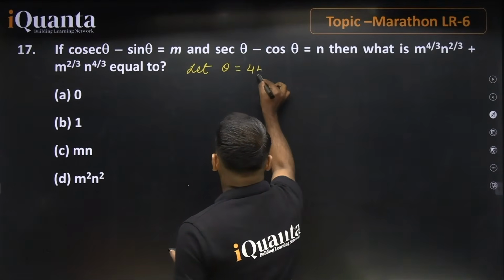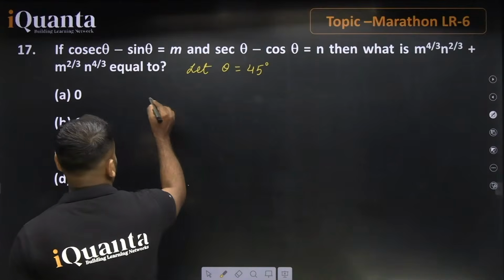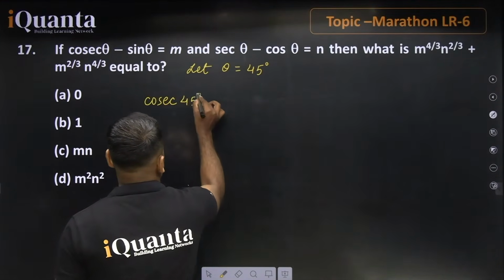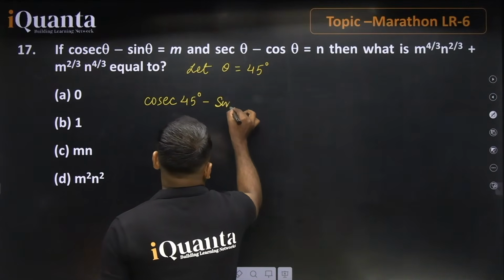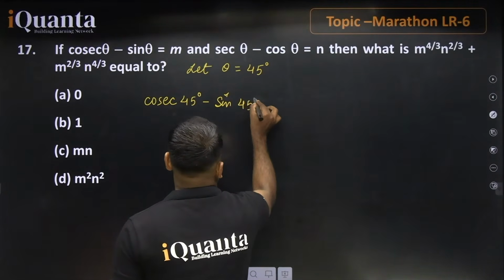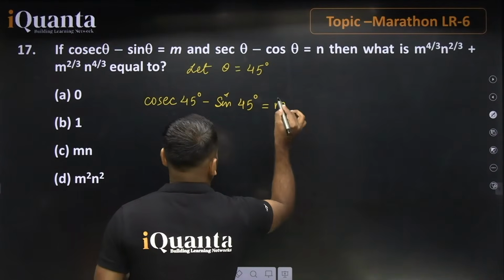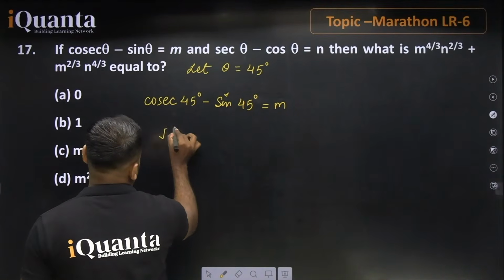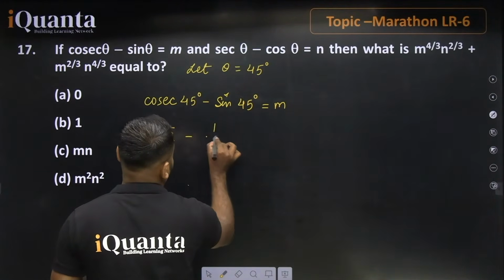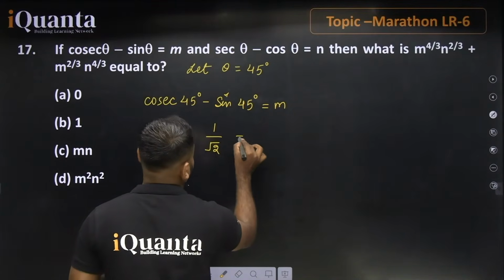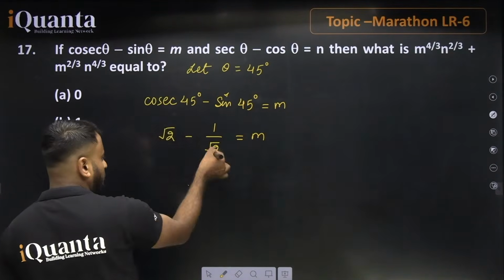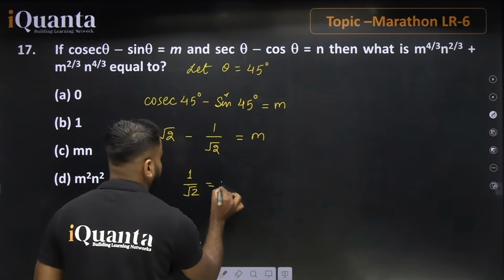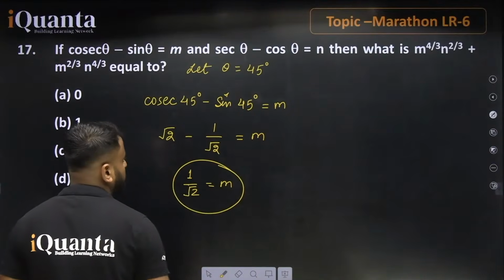What happens here is cosec theta means cosec 45 degrees minus sine 45 degrees. This value must be equal to m. So talking about this portion, we know that cosec 45 degrees is equal to root 2, and 1 upon sine 45 will be equal to 1 by root 2. This value will be equal to m. So root 2 and root 2 becomes 2, 2 minus 1 will be equal to 1, 1 divided by root 2. This value will be equal to m, right?